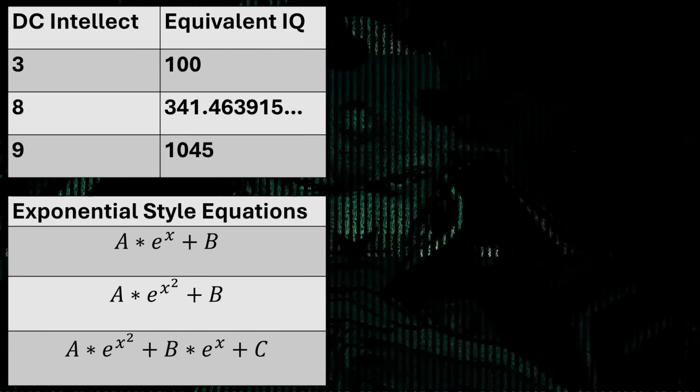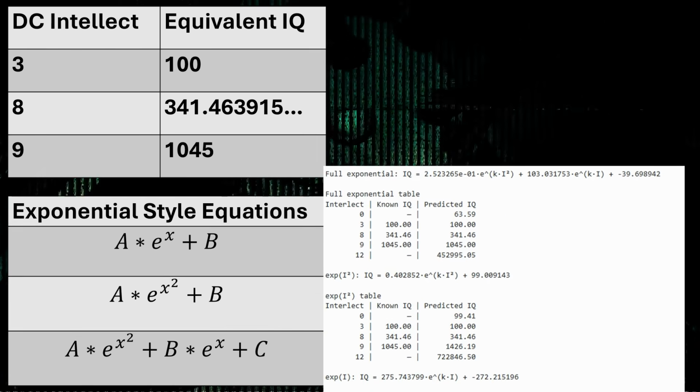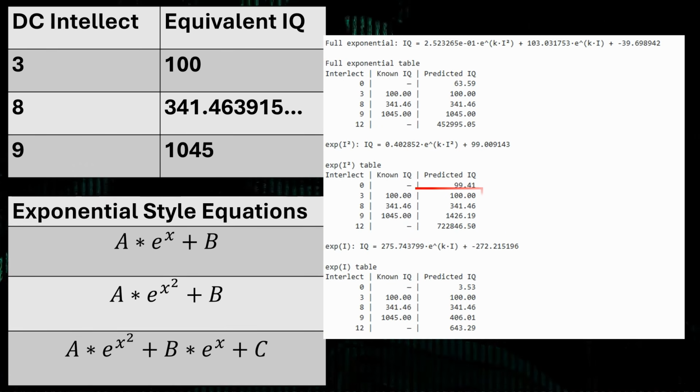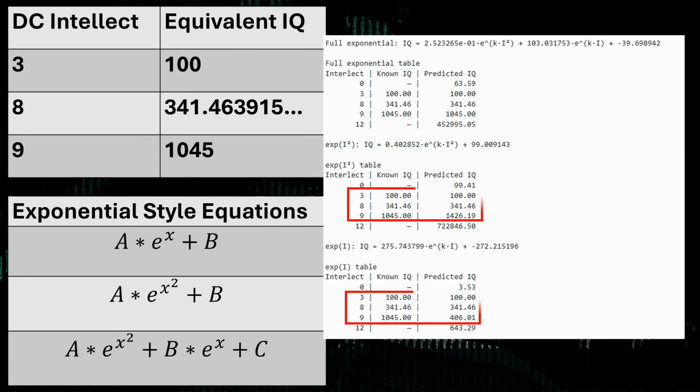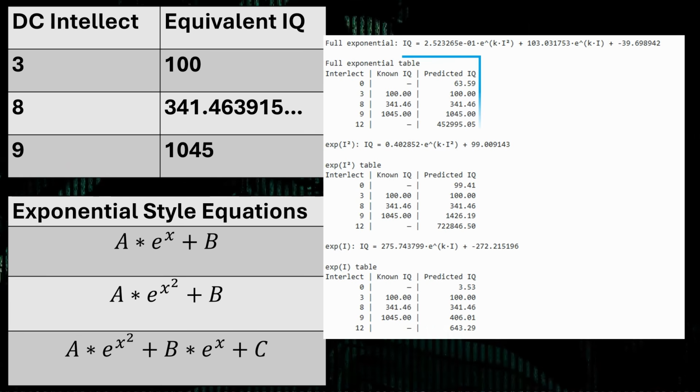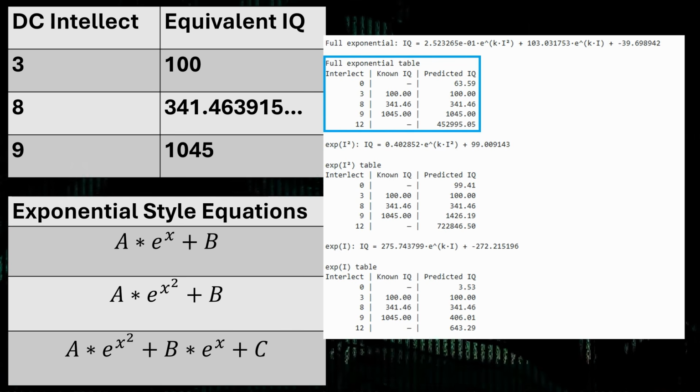Now for the exponential style equations, we have a different problem. In the table, 2 of the models don't match up the data at all, being wildly over or massively under what the actual known values were for predicted IQ against known IQ. But the full exponential equation we see at the top there actually matches up line for line. So let's make sure it's continuous and doesn't dip like the polynomials.